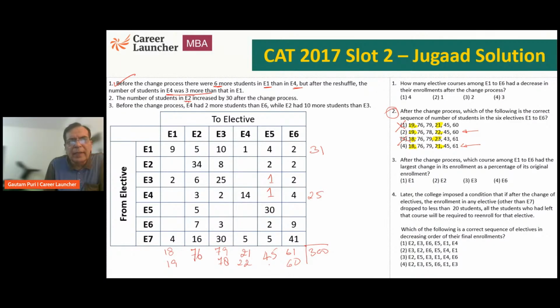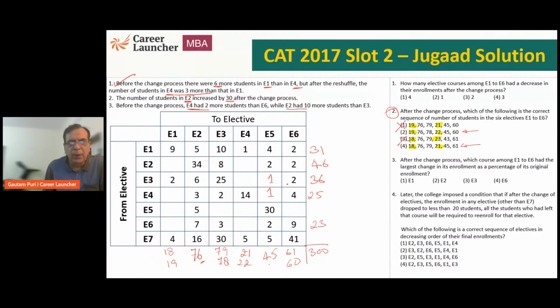The number of students in E2 increased by 30 after the change process. After the change process, E2 is 76. That means before the change process, E2 should be 46, 76 minus 30. Statement 3. Before the change process, E4 had 2 more students than E6, so E6 should be 23. While E2 had 10 more than E3, so E3 should be 36.